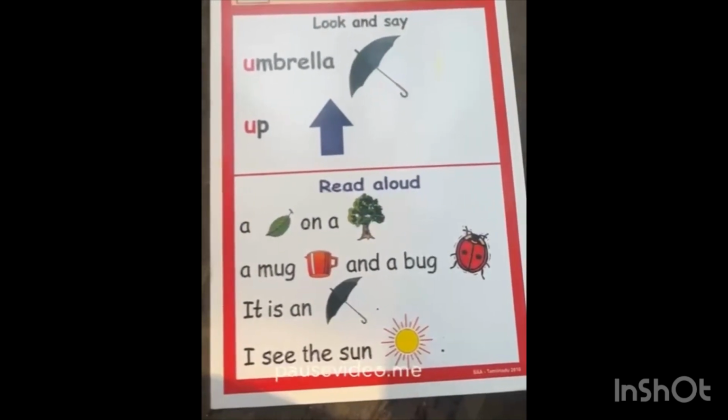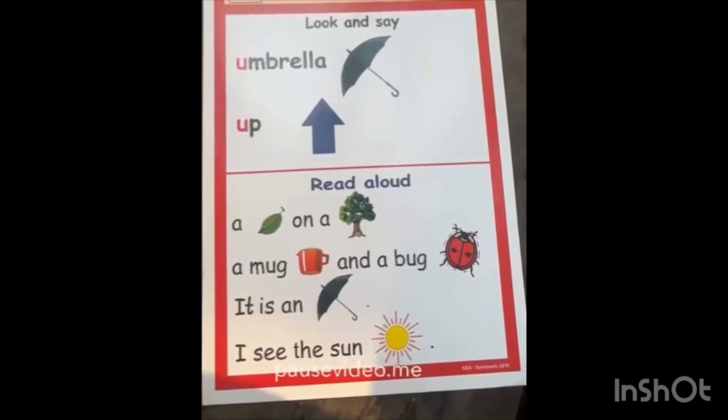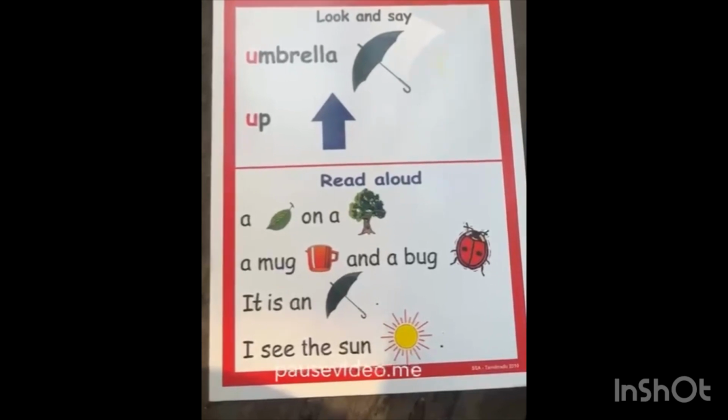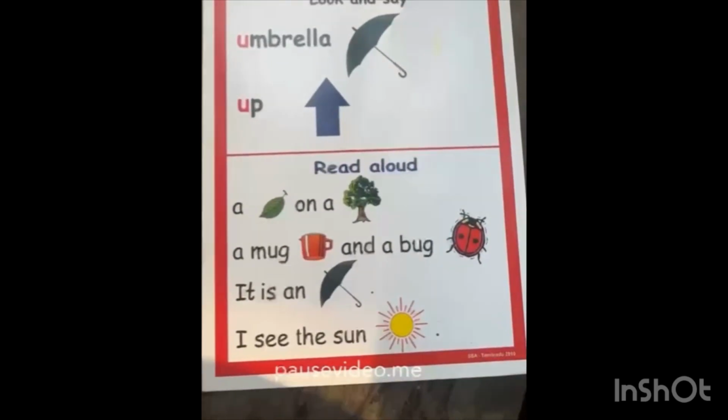A leaf on a tree. A mug and a bug. Bugனா வண்டு, உங்களுக்கு தெரியும். It is an umbrella. I see the sun.